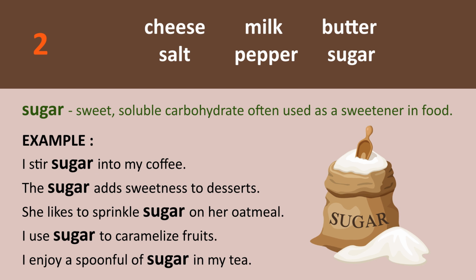She likes to sprinkle sugar on her oatmeal. I use sugar to caramelize fruits. I enjoy a spoonful of sugar in my tea.